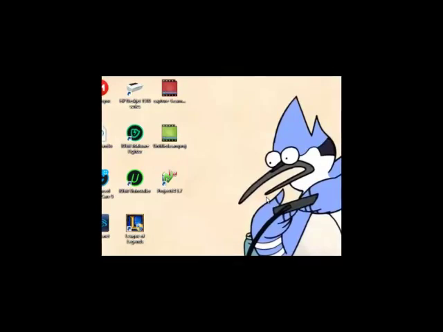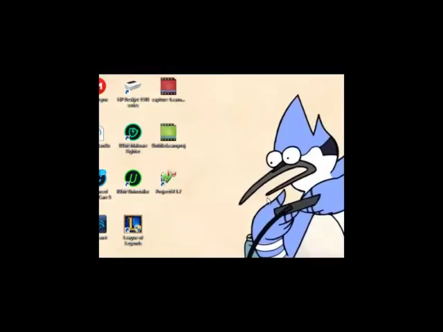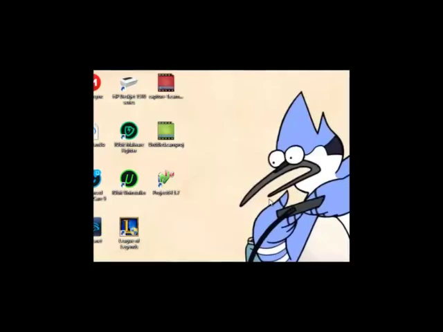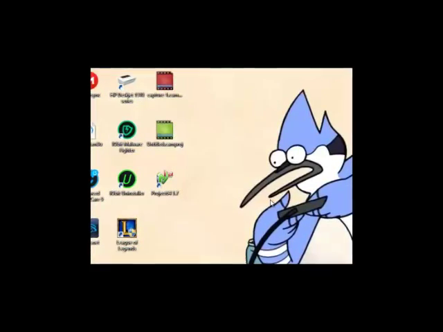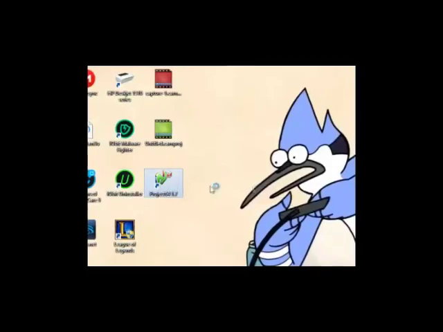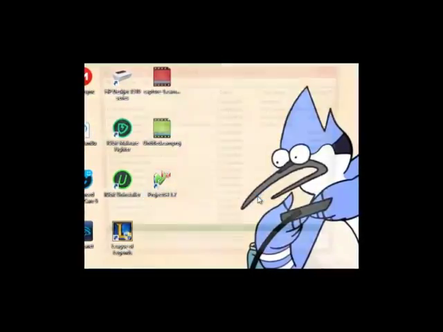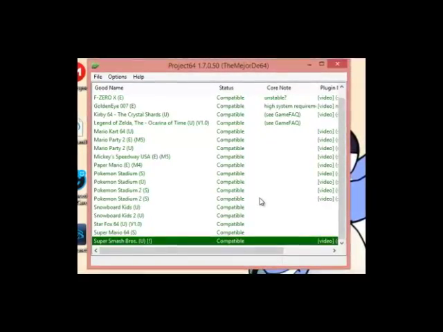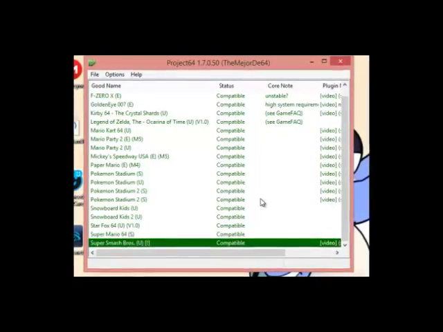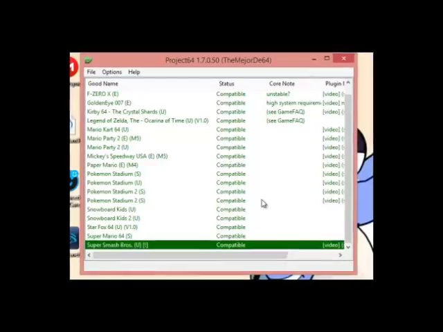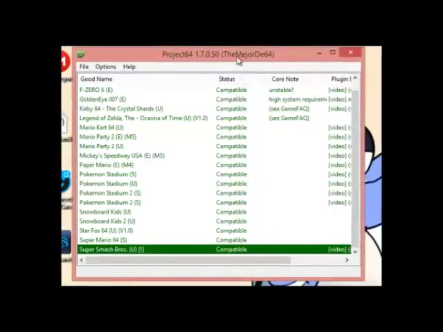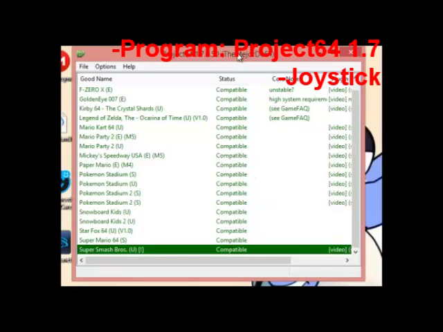Today I'm going to teach you how to configure your joystick to play games in the Project64 1.7 emulator. I know it's an emulator, but it's useful when you don't have money to pay for a Nintendo 64, because at that time it was so expensive. So the first thing you need to have is the program, obviously, and a joystick.